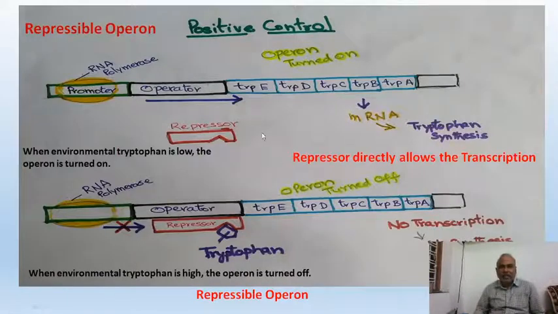Now let us see the other case, the repressible operon. You see, this is the promoter, which has a binding site for RNA polymerase. This is the operator, and these are the structural genes A, B, C, D, E. For tryptophan, there is A gene, B gene, C gene, like that there are structural genes. Okay. So now the repressor is there, but the inducer is not there. But the repressor does not bind. For the earlier case, let me show you the earlier slide.